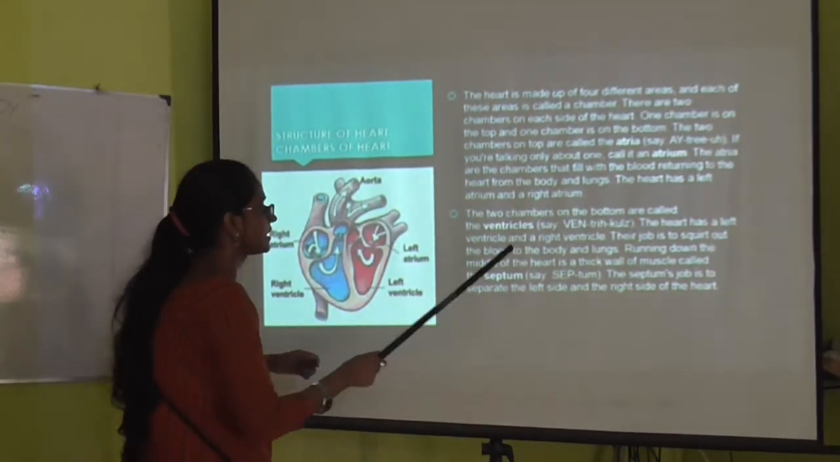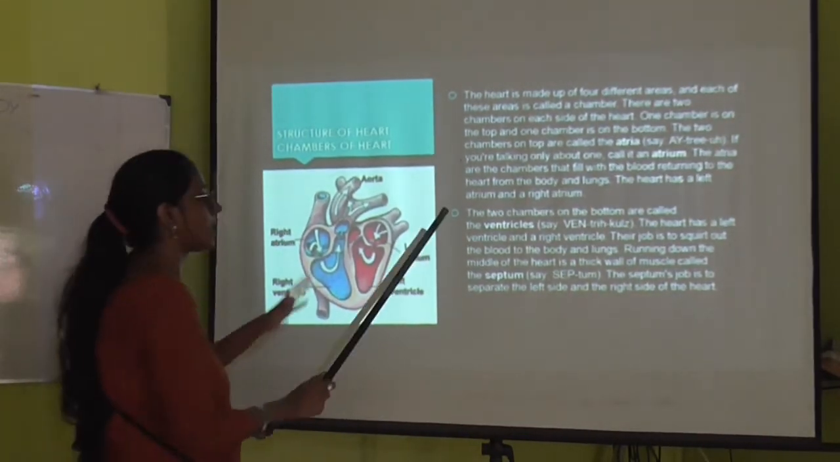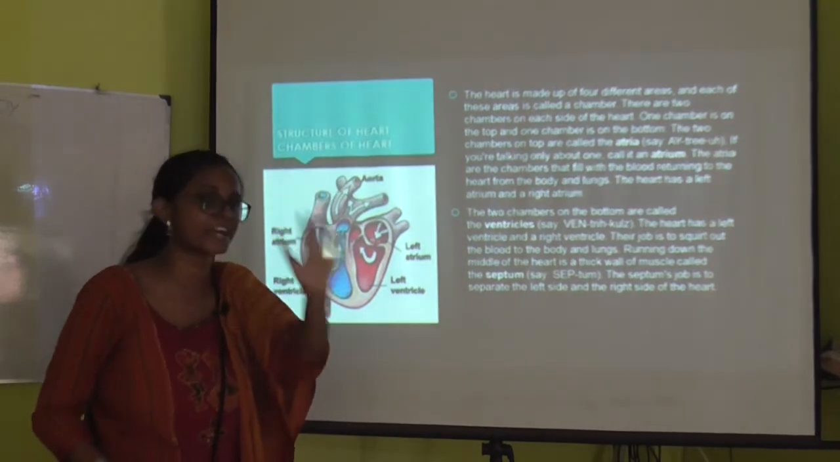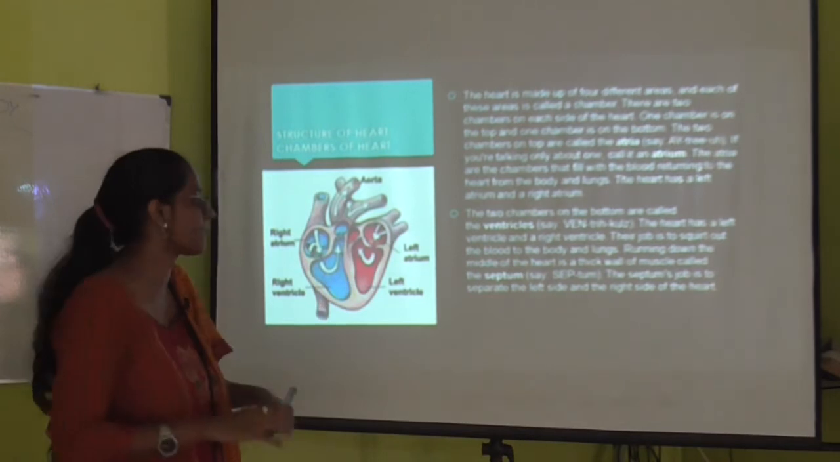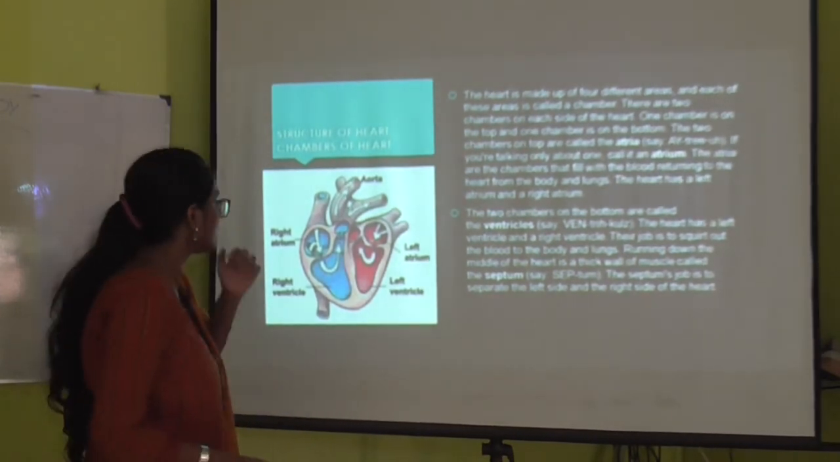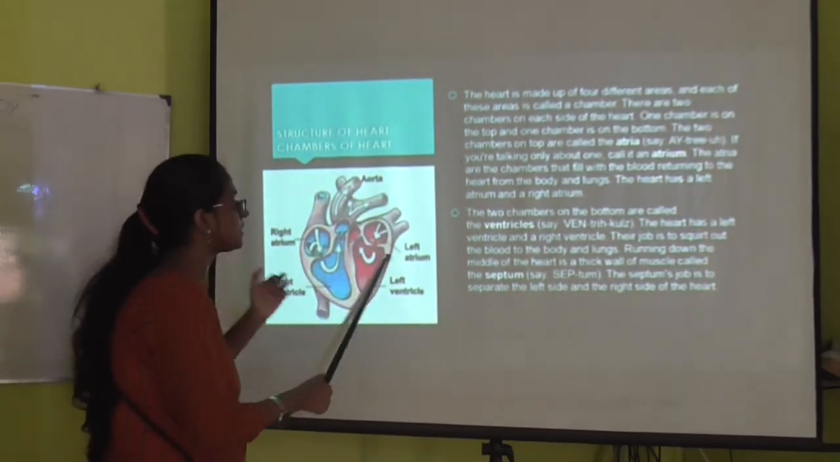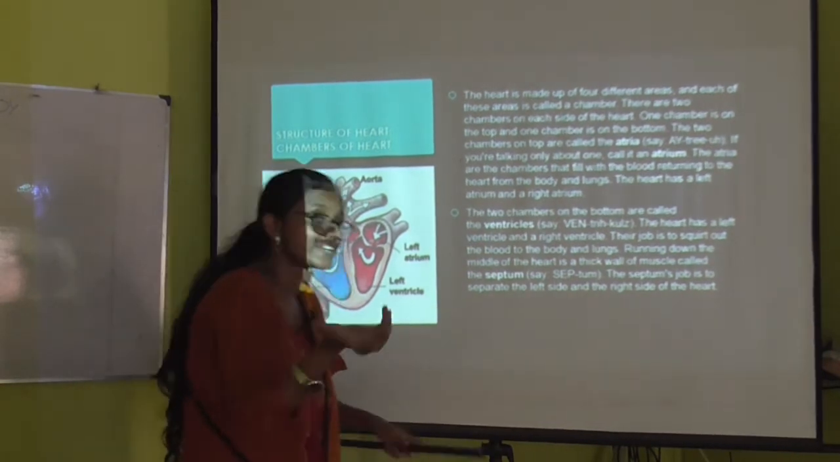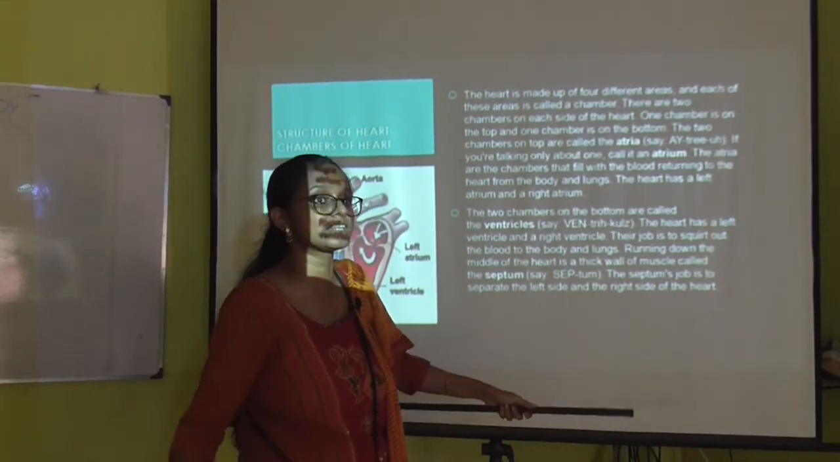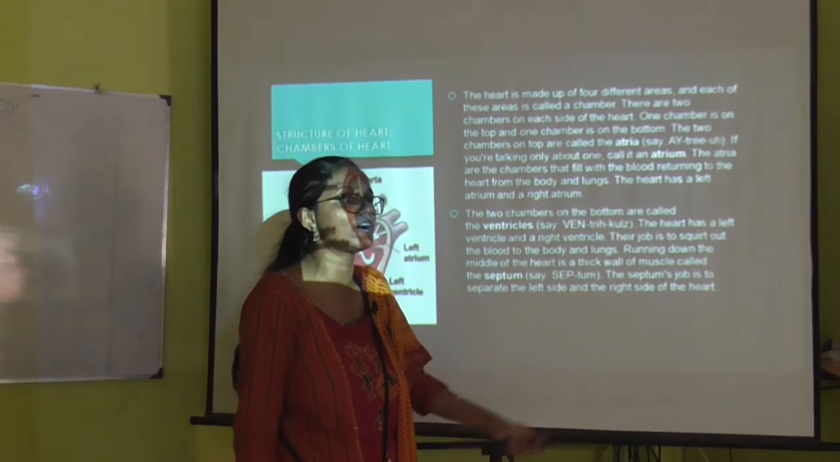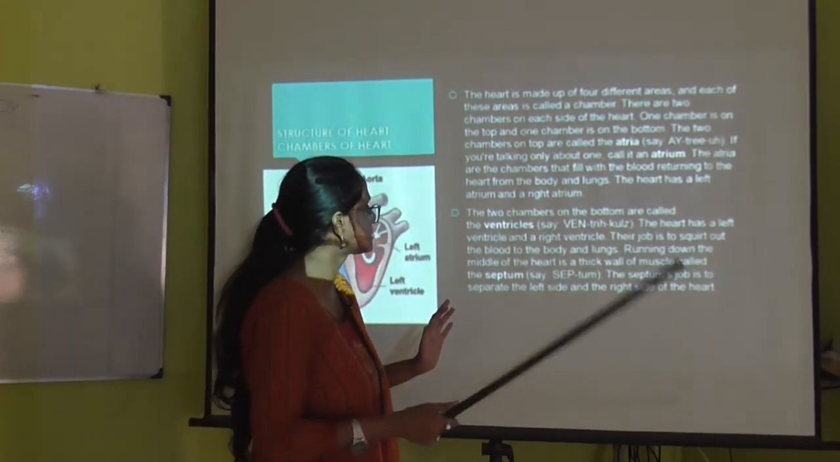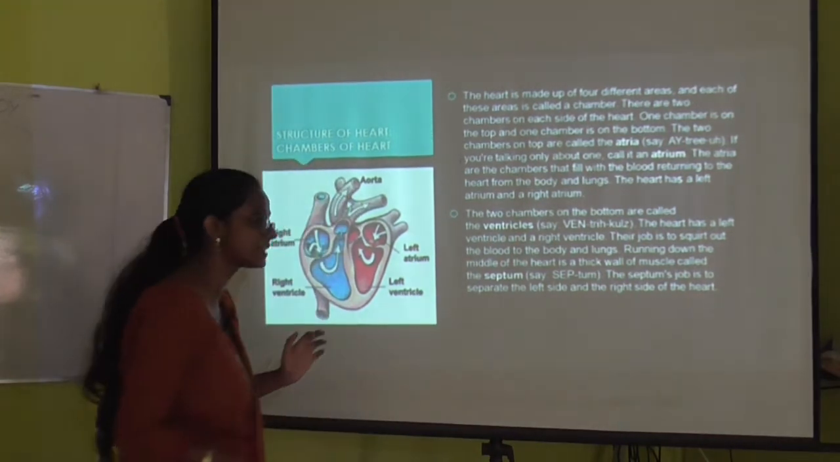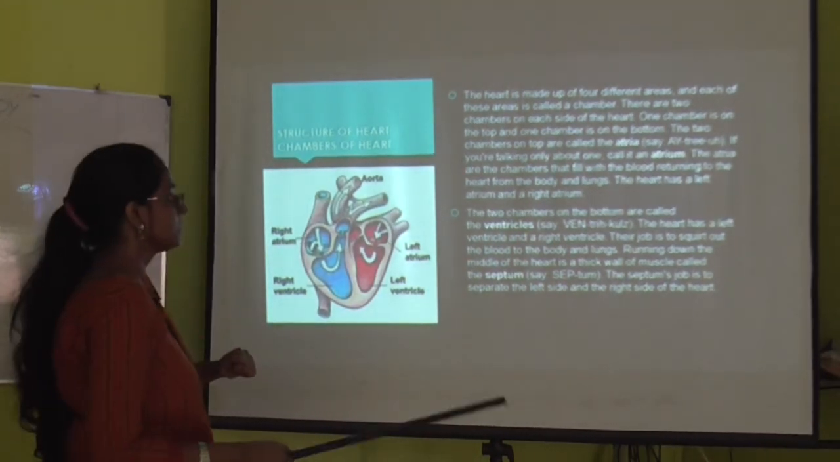Next is the ventricle. Of course, if the atrium is receiving the blood, then there should be someone to send the blood as well to the different parts of the body or to the lungs. Now what does the ventricle do? The ventricle is sending the blood to the body and to the lungs. Okay. So the process can be further understood on the next slide.